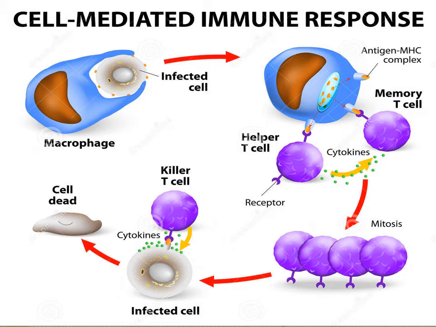There are a few cytokines that are also involved in this cell mediated immunity. These cells, these macrophages, killer cells, helper T cells, and cytotoxic T cells, they perform their function with the help of these cytokines.